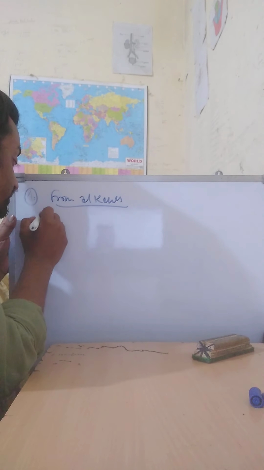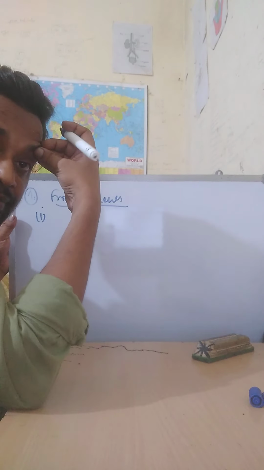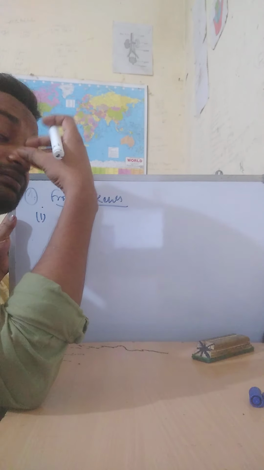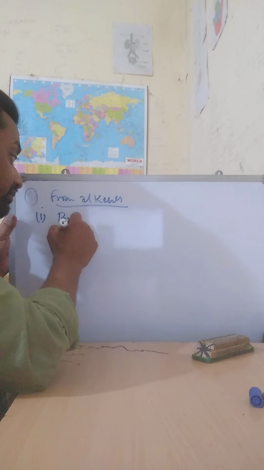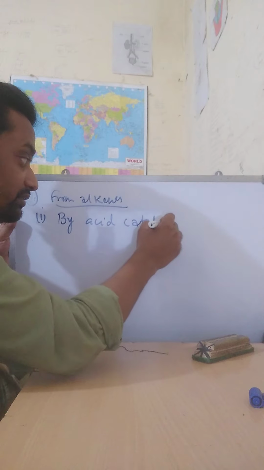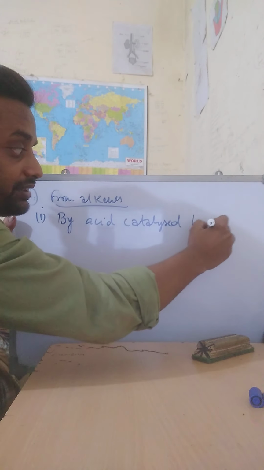The first part is by acid catalyzed hydration.